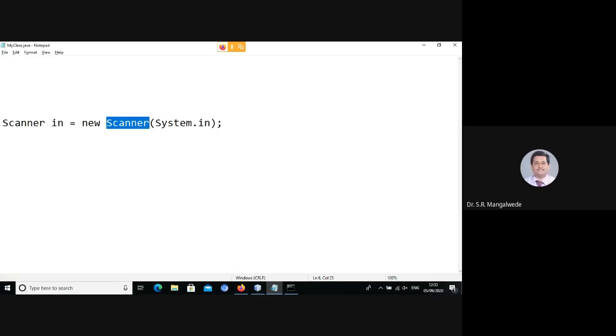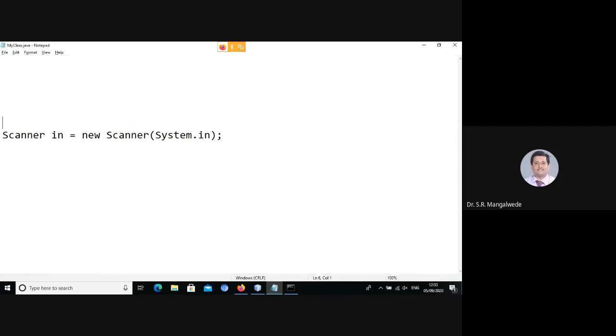But the Scanner class is available in a package named java.util. So I have to explicitly import this class available in this package. Once this Scanner class is available to me, then I have to instantiate an object of Scanner class. How do I instantiate an object of a class?